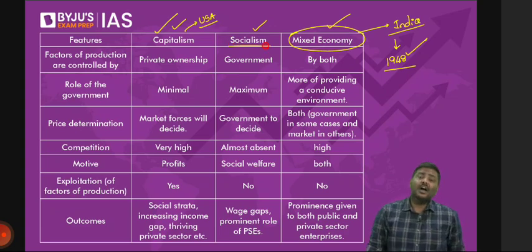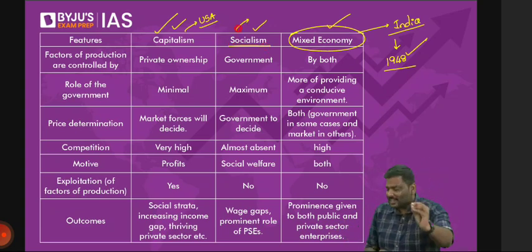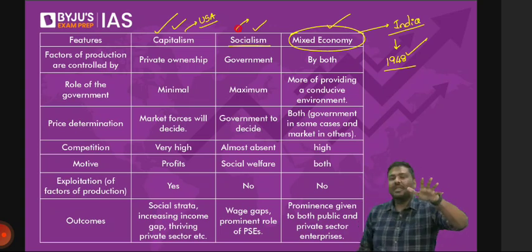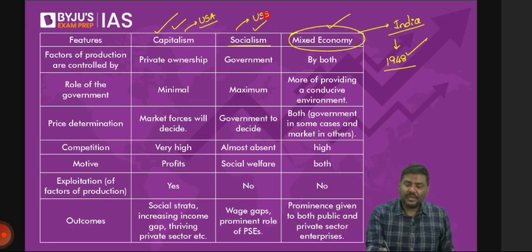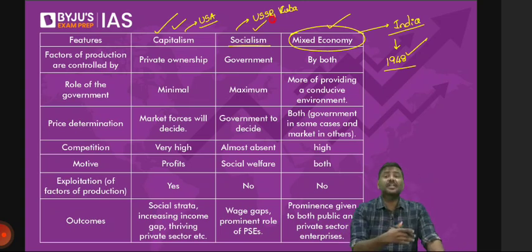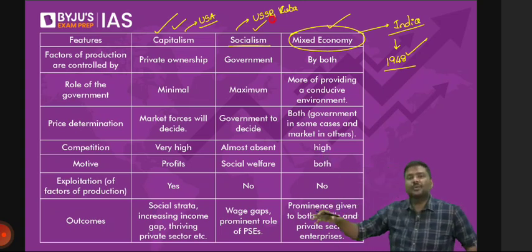Next, there is another idea of socialism. Is any country 100% socialistic today? Again, the answer will be no. 100% socialistic you will not find. But earlier examples: USSR, Soviet Union, Venezuela, Cuba, China. Many decades ago, not today. These are the examples.